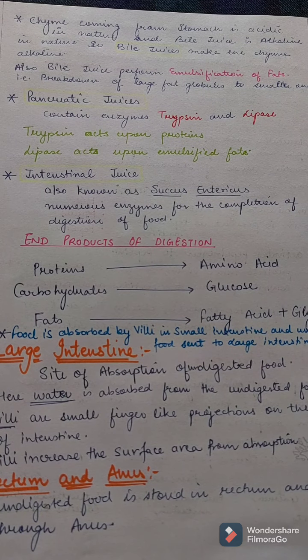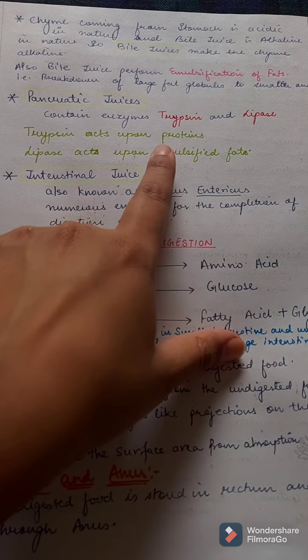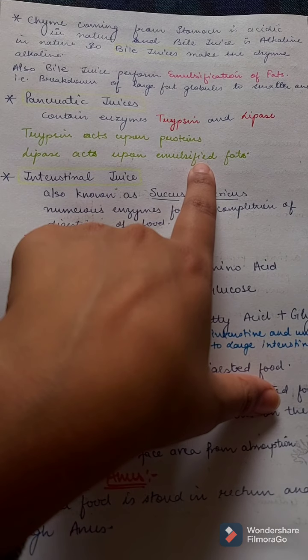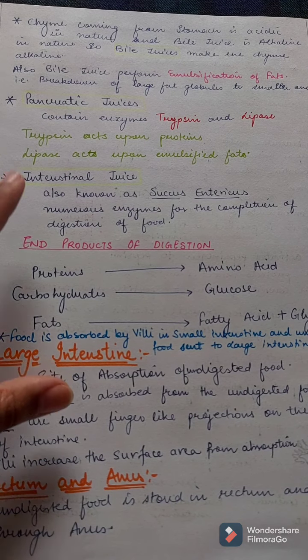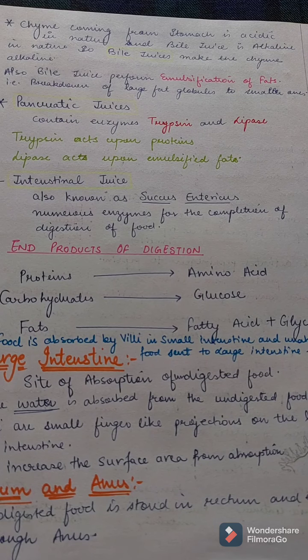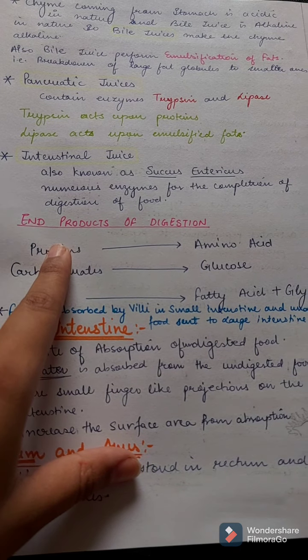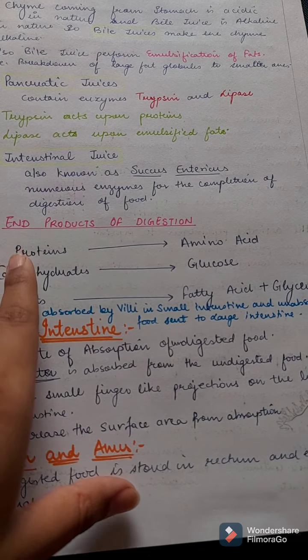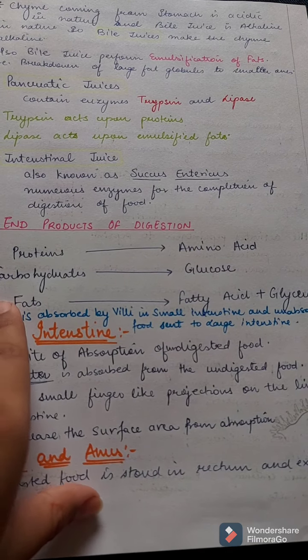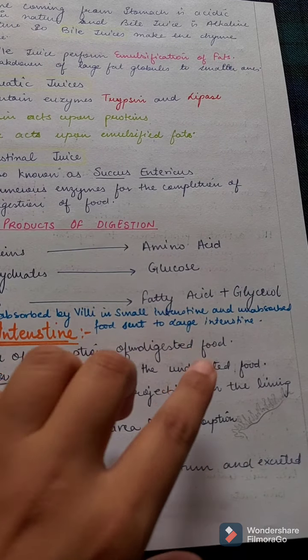Pancreatic juices contain the enzymes trypsin and lipase. Trypsin acts upon proteins and lipase acts upon emulsified fats. Intestinal juice is also known as succus entericus. There are numerous enzymes present for the completion of digestion of food. Enzymes for proteins, fats, and carbohydrates are present in the intestinal juice and the end products are formed. What are the end products? Proteins form amino acids, carbohydrates produce glucose, and fats produce fatty acids and glycerol.